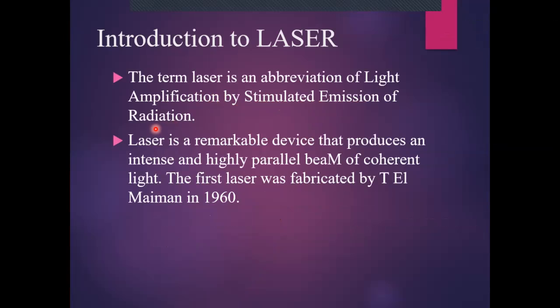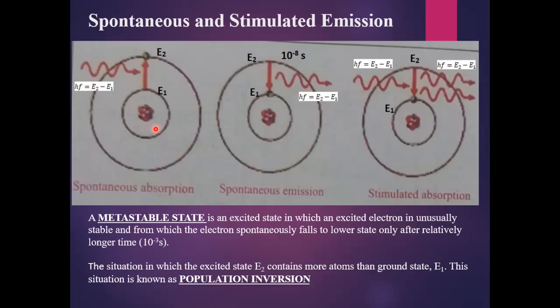Laser is a remarkable device that produces an intense and highly parallel beam of coherent light, and the first laser was fabricated by Maiman in 1960. In order to understand the concept of laser, first of all, we will discuss the five main definitions which will be used to understand the concept of laser.